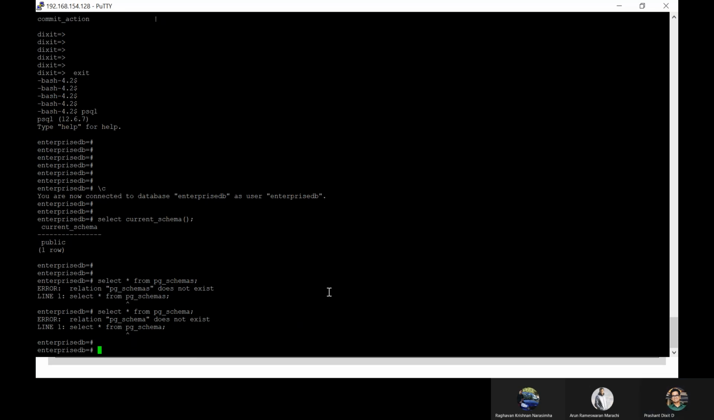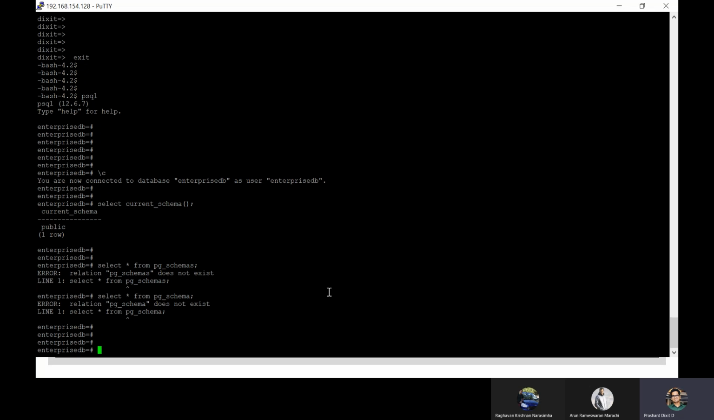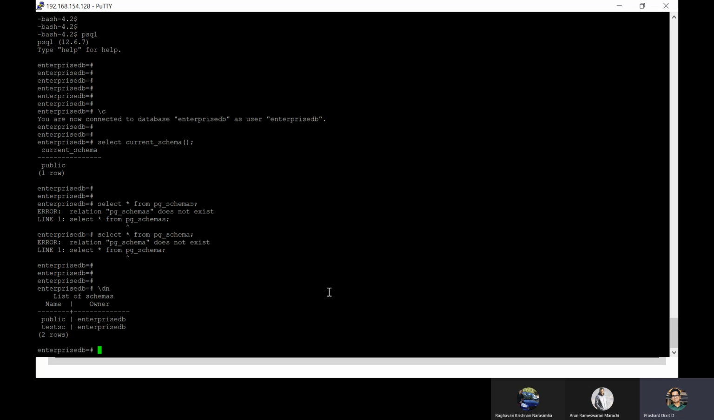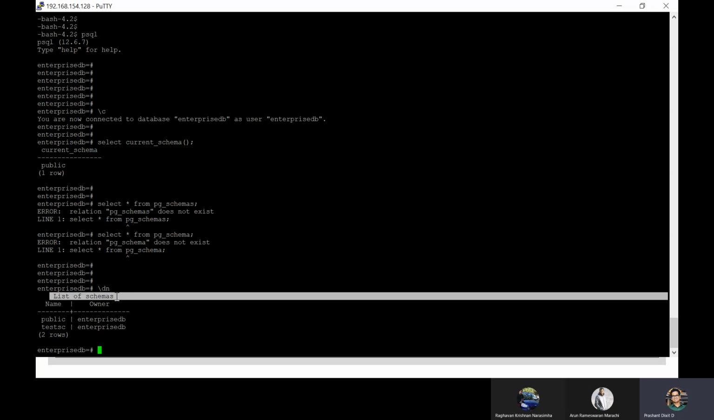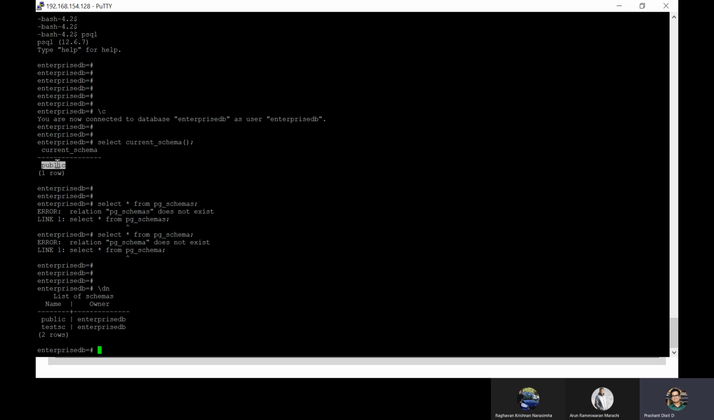Okay, we've got a meta command as well for getting the schemas. Instead of using this, you can type \dn. This provides a list of schemas. So we are connected with the public schema, right? And test_sc is the schema which you created for test purposes, just for playing around.